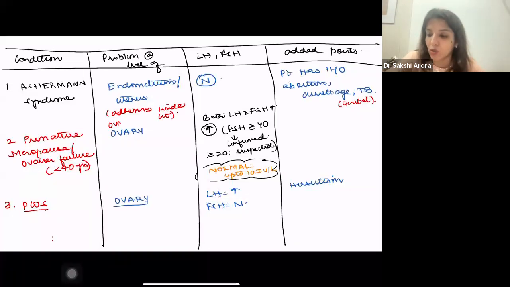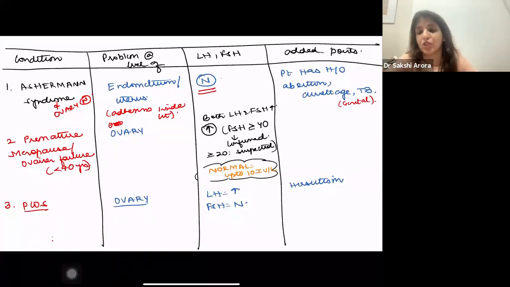Because over here, the ovary is normal. Because the ovary is normal, LH and FSH will be normal, because negative feedback on LH and FSH will be normal. The ovaries are normal, the hypothalamus is normal, the pituitary is normal. So they are released normally, and the negative feedback is also normal. So LH and FSH are normal.